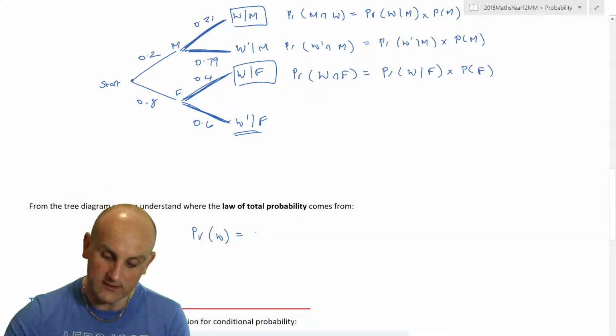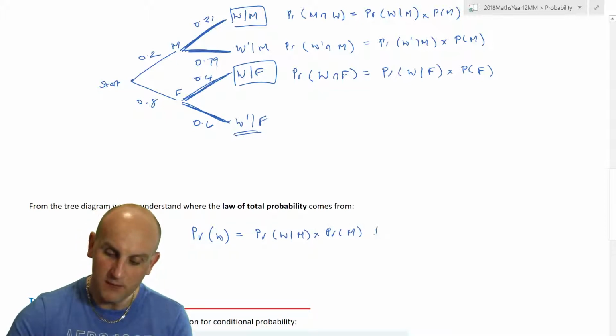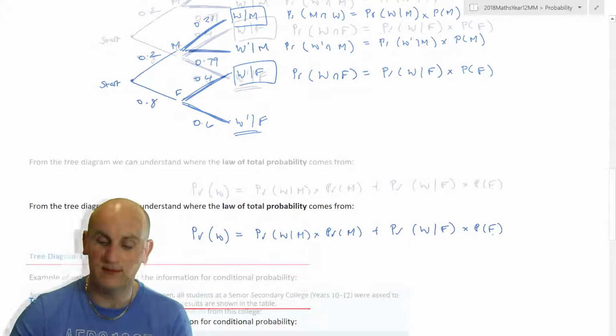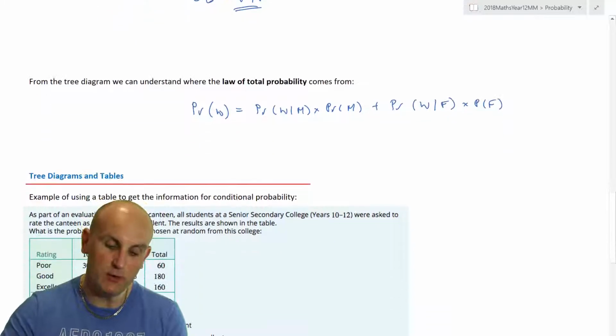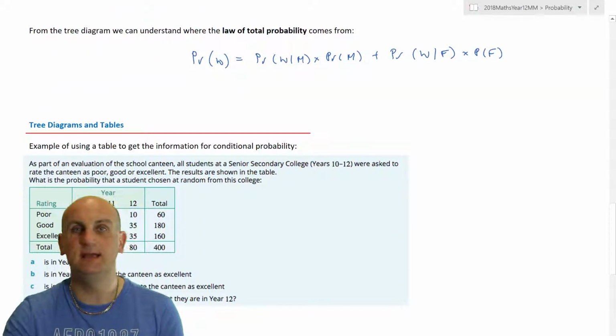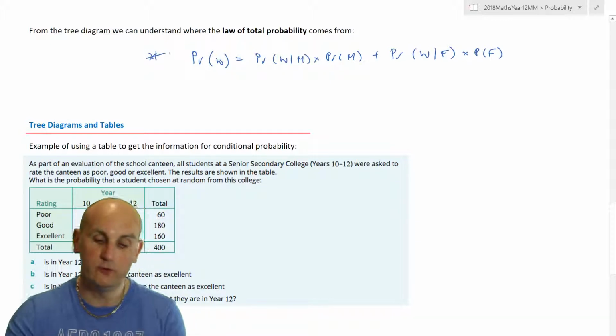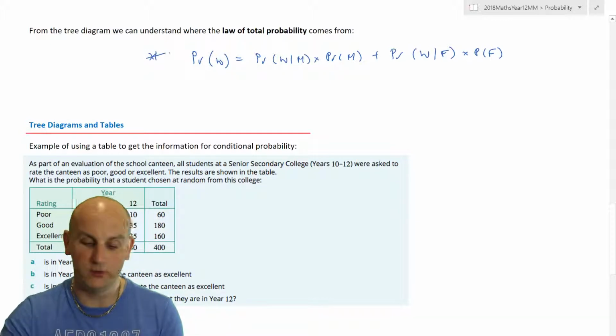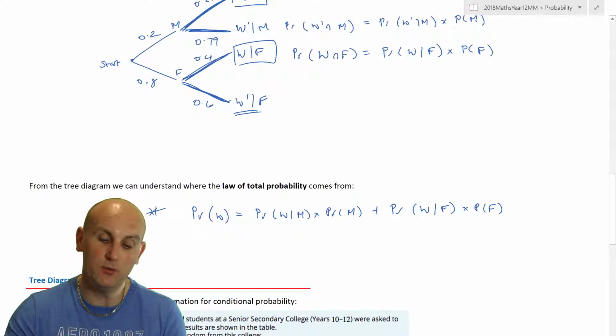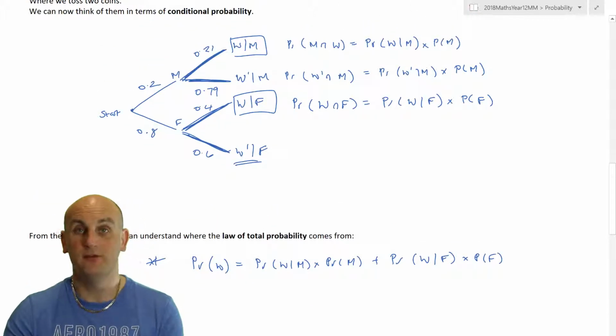So it's the probability of winning given that it's male times the probability of male, plus the probability of winning given it's female times the probability of female. And ladies and gentlemen, although I can write it with A's and B's and all sorts of different letters, essentially this is the total law of probability, or law of total probability. It's nothing more than just coming from my tree diagram.